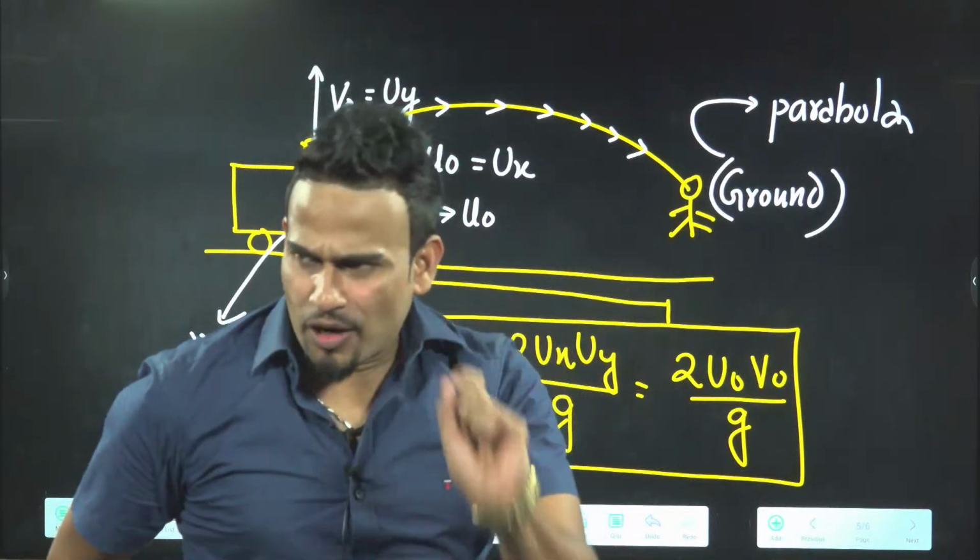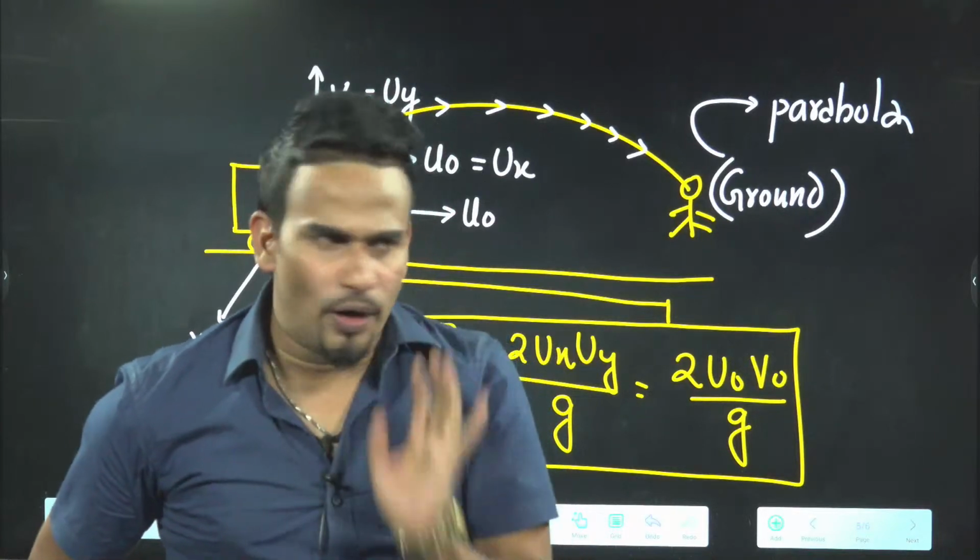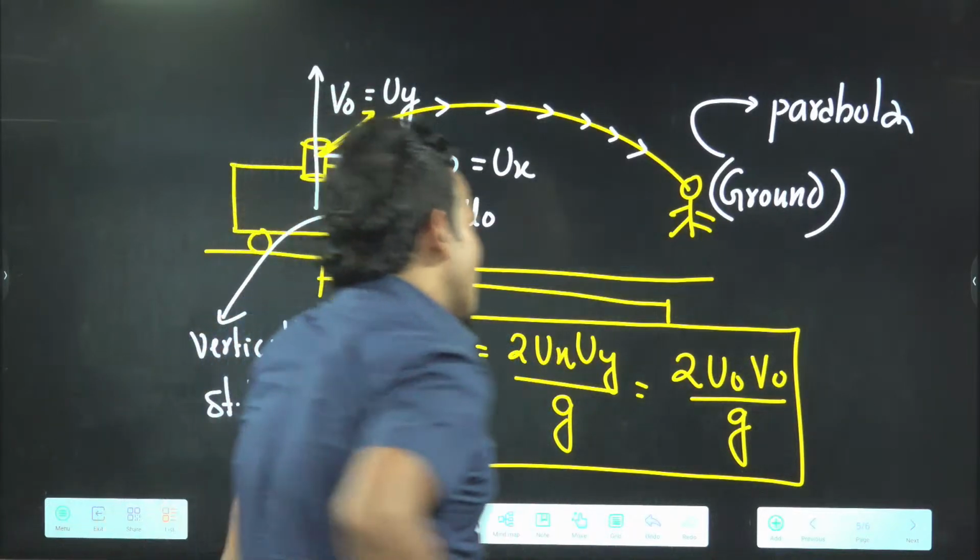He tosses a coin vertically upward. Identify the point where the coin will fall. He tosses a coin vertically upward.